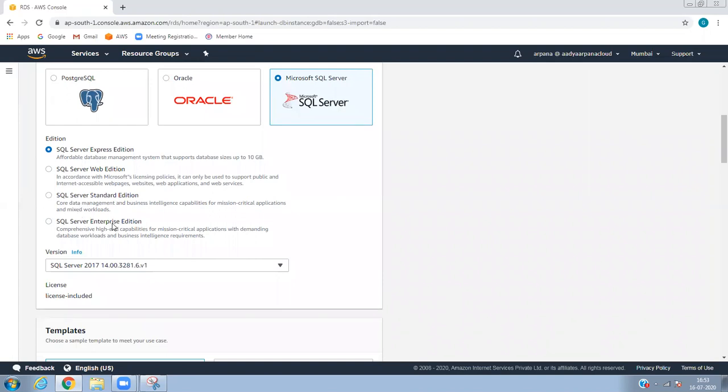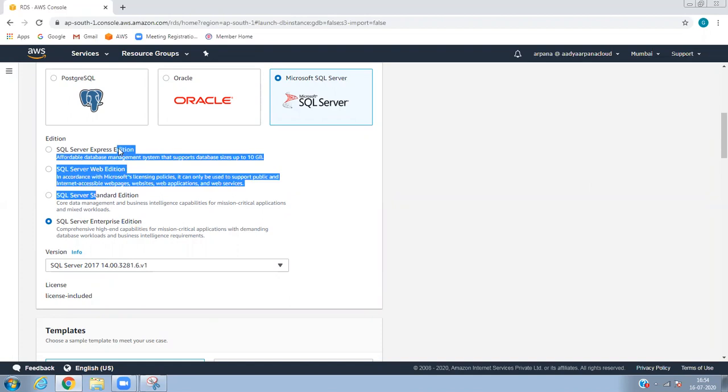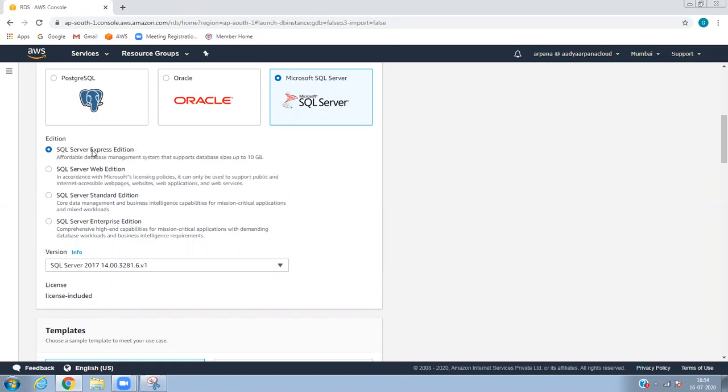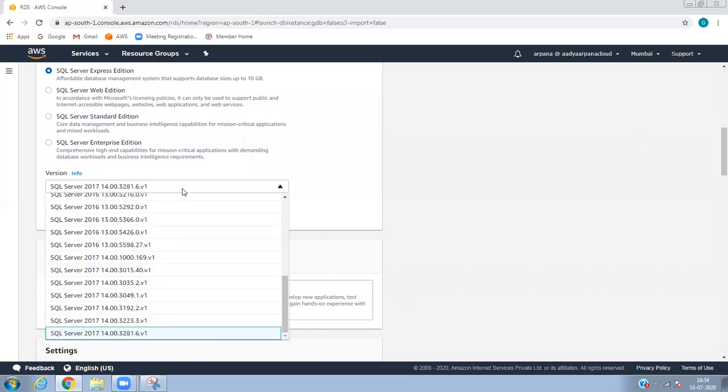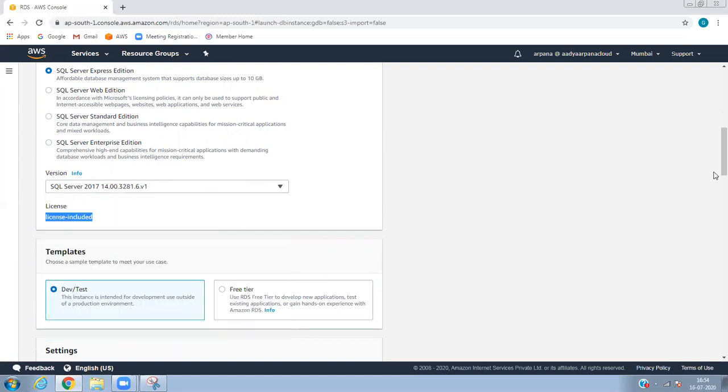Basically, the Express edition is the database management system that supports databases up to 10 GB, and this is like free tier. Enterprise is enterprise level, like architects and companies use this. In our free tier, we are going to use the Express edition, which is free of cost. We can select whatever version we want. We are selecting SQL Server 2017, version 14.